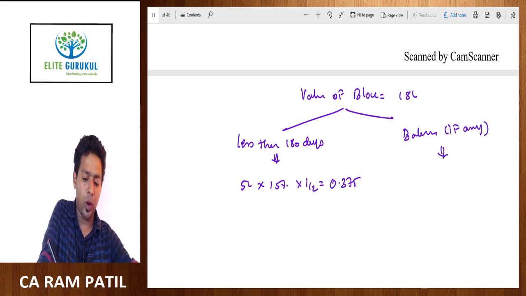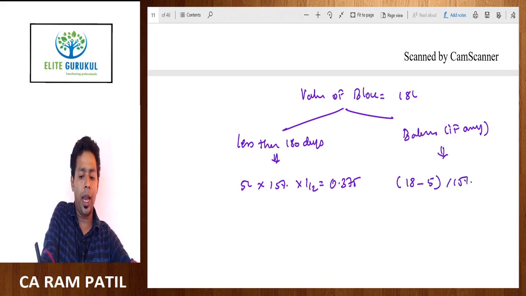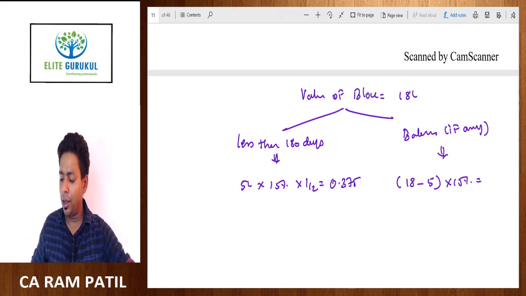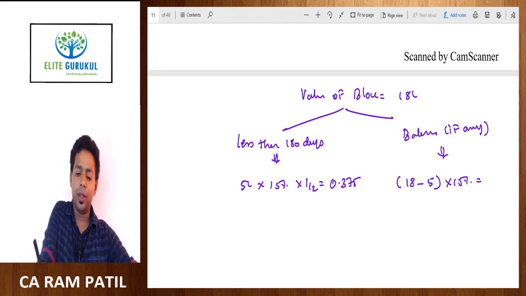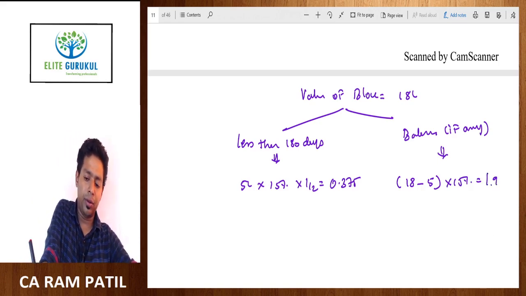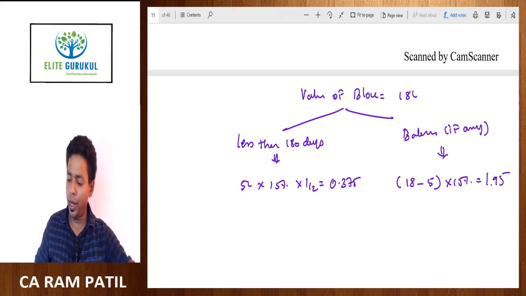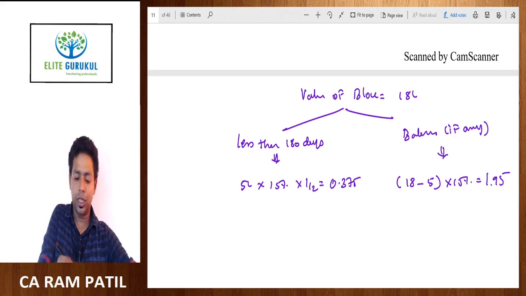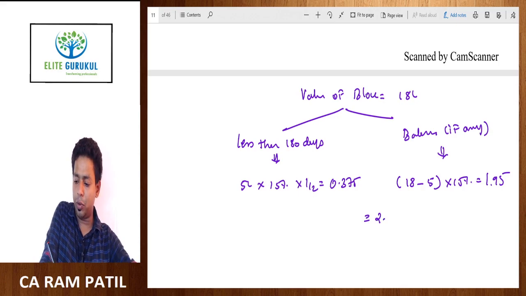And the balance, if any. Please understand the balance. How will you compute it? You had 18 lakh assets. Out of 18 lakh, we have computed depreciation on 5 lakh. On the balance block, we will compute full year depreciation. So 18 lakh minus 5 lakh, 13 lakh into 15% is equal to 1.95. 1.95 plus 0.375, the total depreciation, is equal to 2.325.